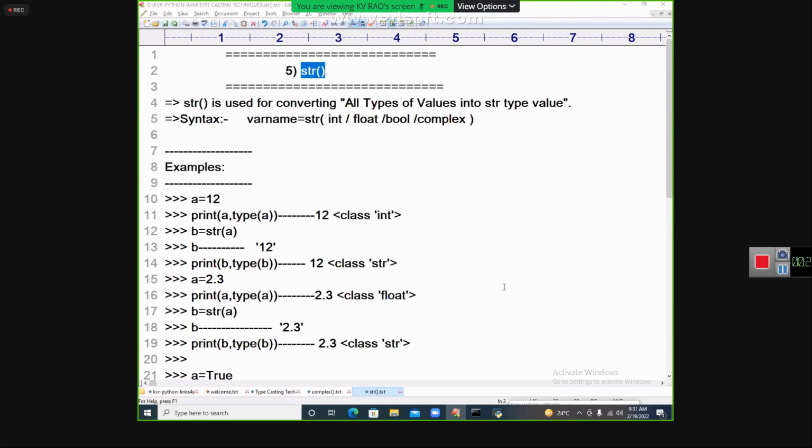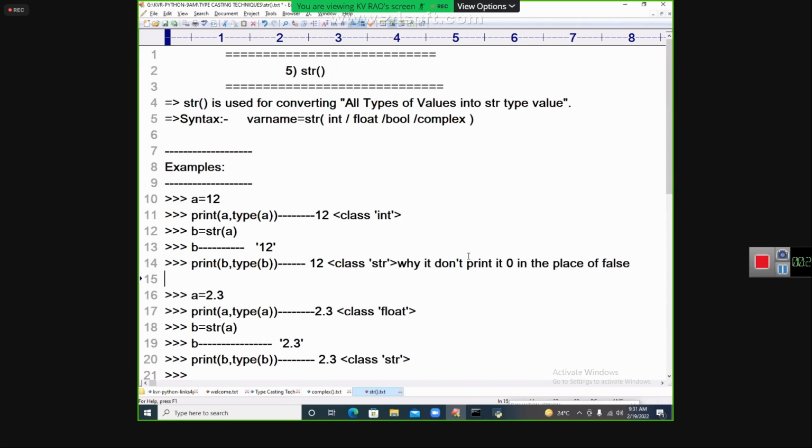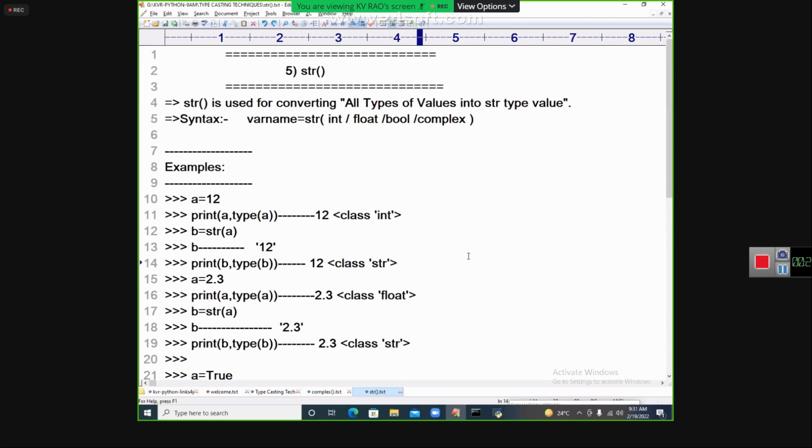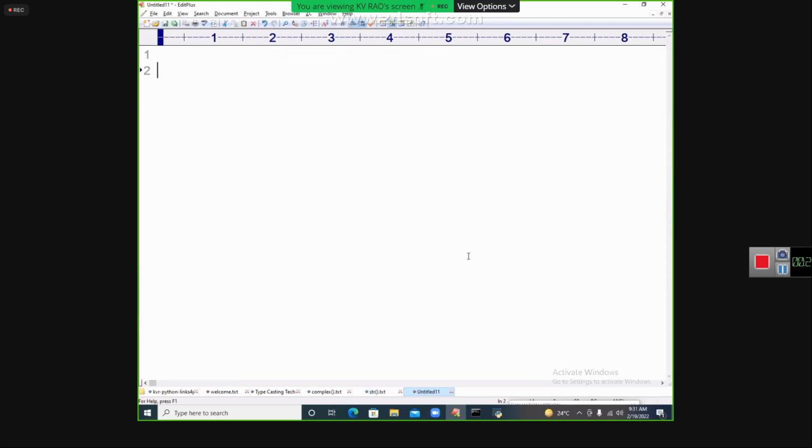Prashant Bison is asking this doubt. See the doubt? He's saying that Prashant Bison is asking this doubt. What is the doubt? Look, my dear students, all of you. Prashant Bison is asking, why did it not print 0 in place of false? Prashant Bison, what are we doing? Are we converting false into int?